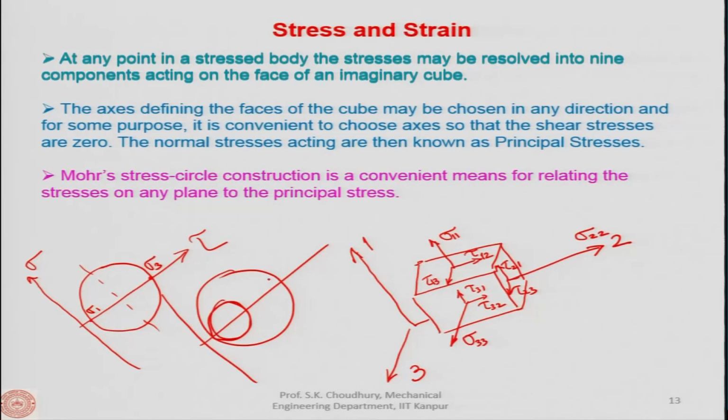And let us say bigger way. So, here it will be 1, 2 and 3, these are the normal stresses, these are the shear stresses. So, this is the one that we are talking about, this is the 3D, okay, and this is the 2 dimensional. Okay. So, here we have it on the periphery and this is inside, all right. The stresses on a plane will be given as a point inside this, and in case of 2 dimensional it is on the periphery of the Mohr circle, that you must be knowing.